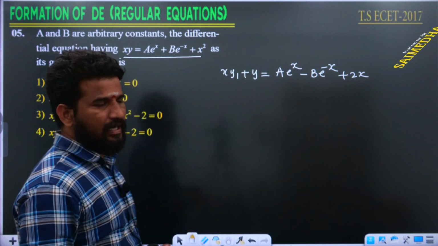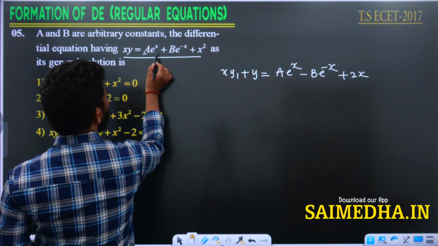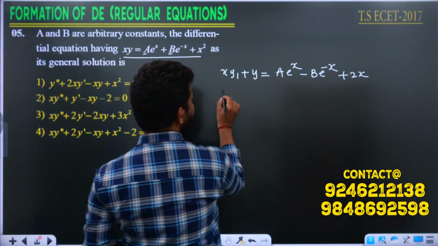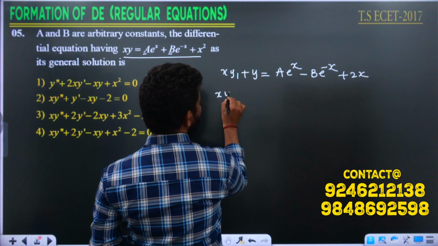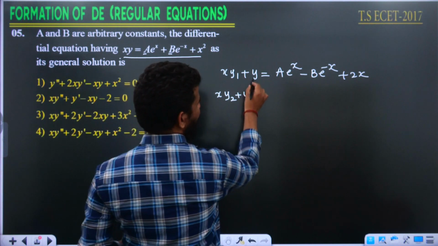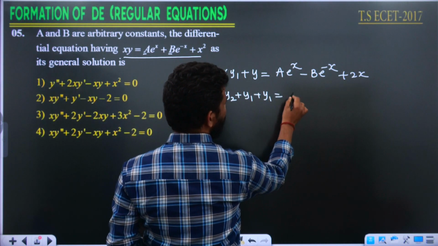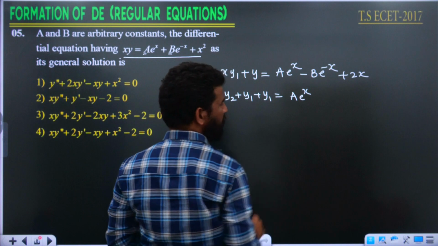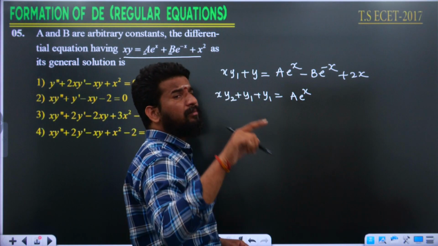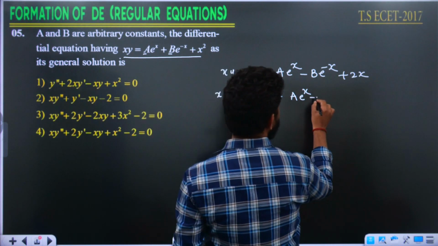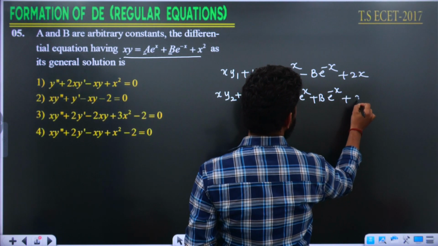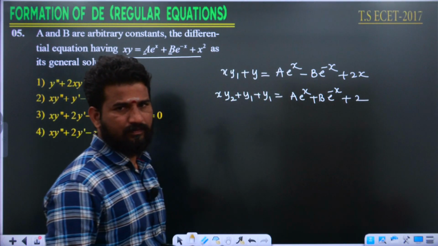Is it okay? Right, as I had two arbitrary constants, I need to differentiate one more time here. If I differentiate further, it is going to be xy2 plus y1 by the UV formula, and the y derivative will be y1, is equal to a into e power x, as it is a into e power x, plus this value becomes e power minus x, again minus e power minus x, minus into minus plus b into e power minus x. 2x derivative is plus 2.